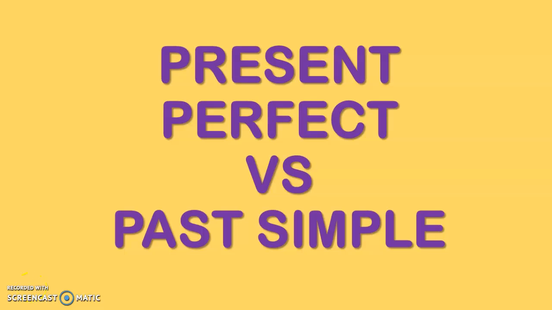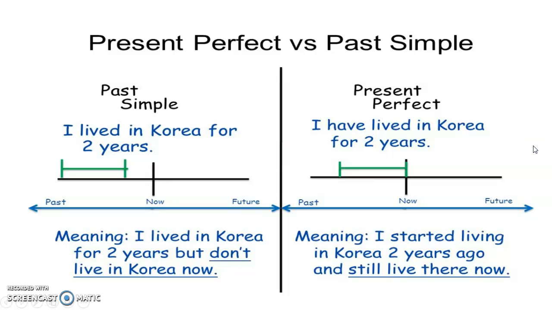We are going to talk about present perfect and past simple. We are going to do a comparison between these two tenses. To talk about them, we have to illustrate how they function in matter of time. If you can see here, the past simple tense is related only with the past.